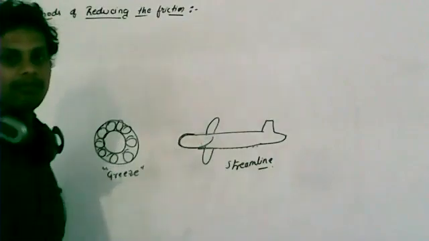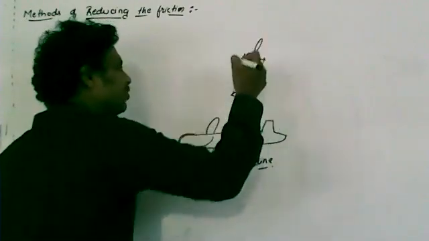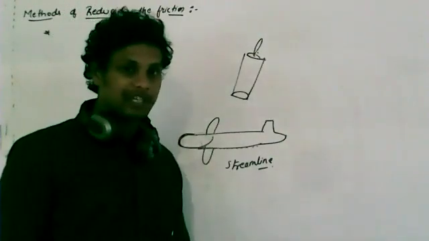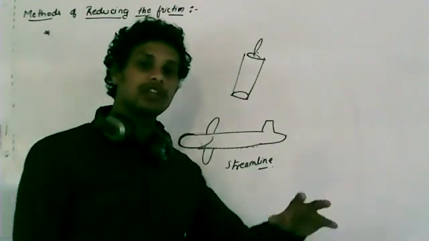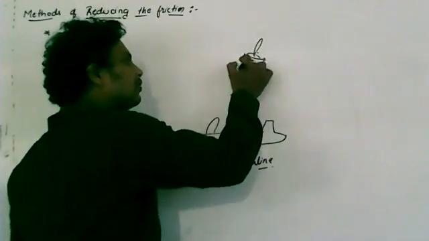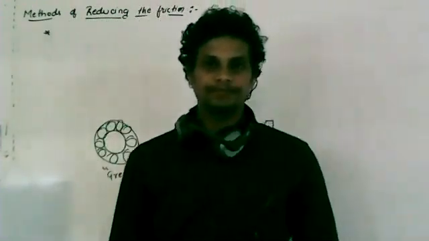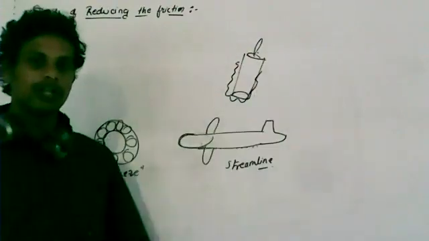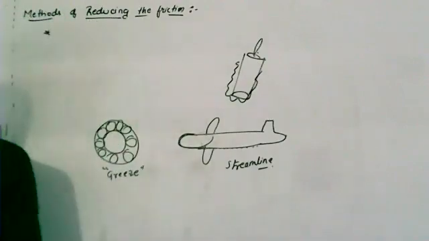What does that mean? For example, if you take the engine, my engine will have some pistons. Clear, the engine will have some pistons. Then the piston will always be in motion. If there is friction in the engine, then because of the friction, there will always be loss of energy in the form of heat. So in order to reduce that friction, if you keep some engine oil, that engine oil will reduce the friction. Clear? So therefore, by using lubricants like grease or engine oils, we can reduce the friction.